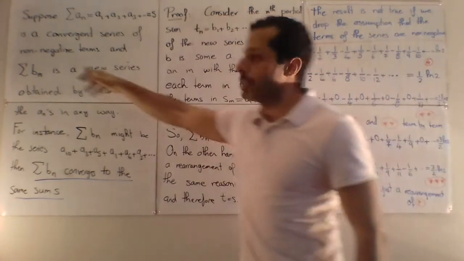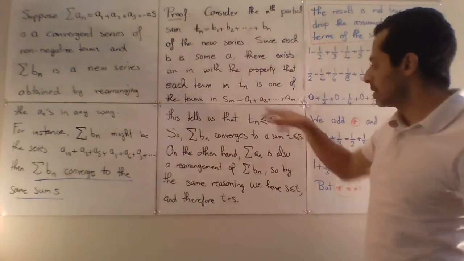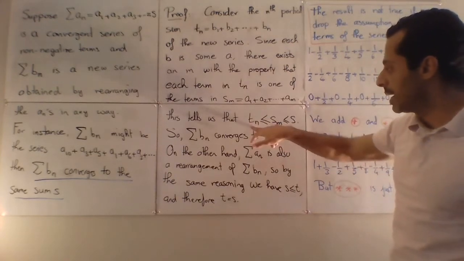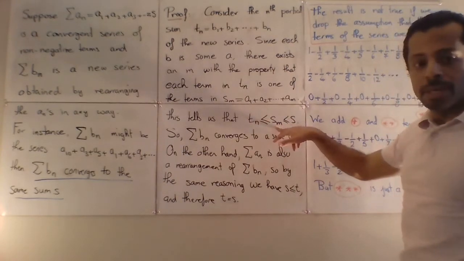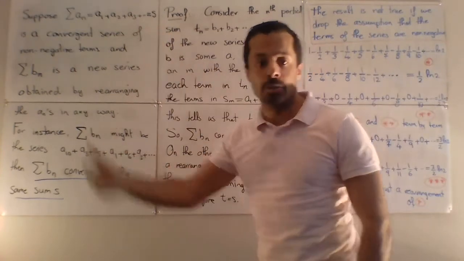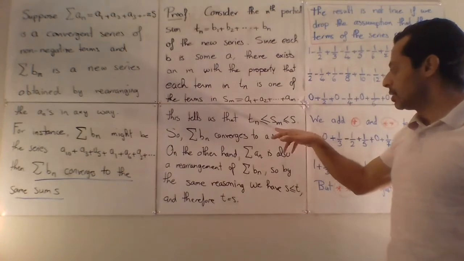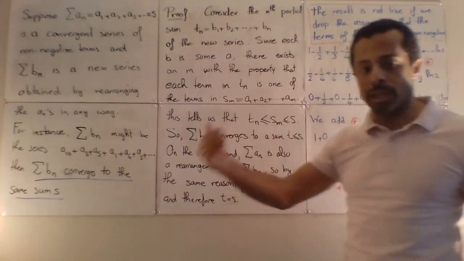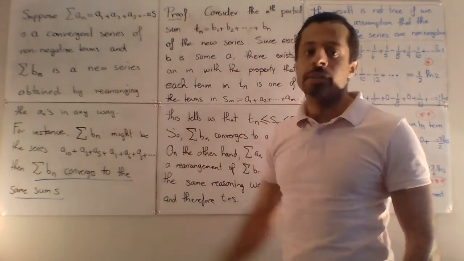But because we have a series of non-negative terms, this gives us the inequality that Tn is less than or equal to Sm, and Sm itself is less than or equal to the sum S. Again, because you have a positive series of non-negative terms, the partial sums increase to the sum of the series.